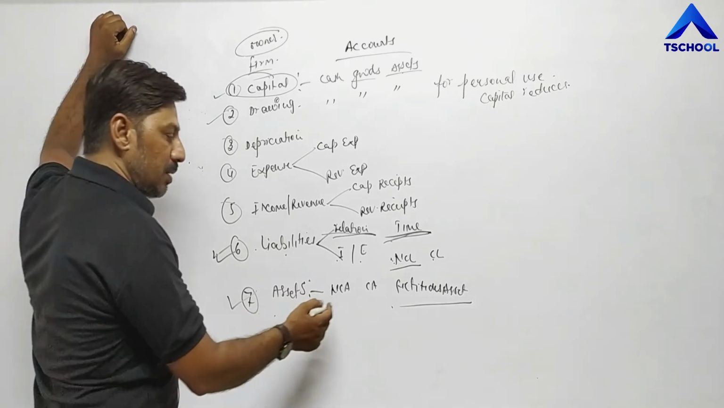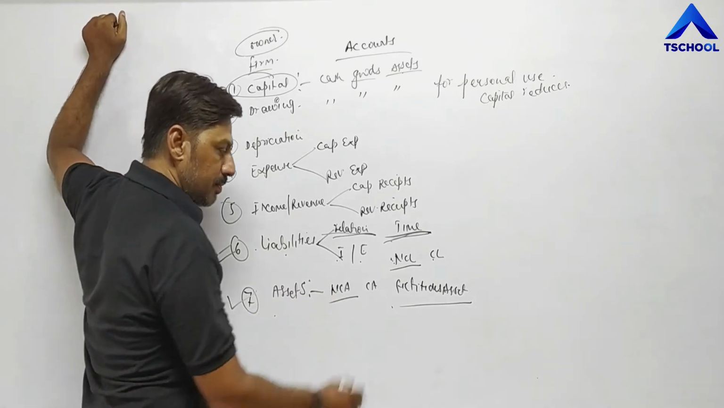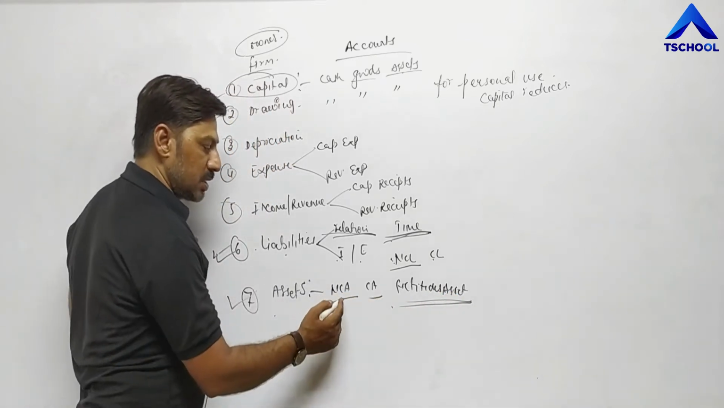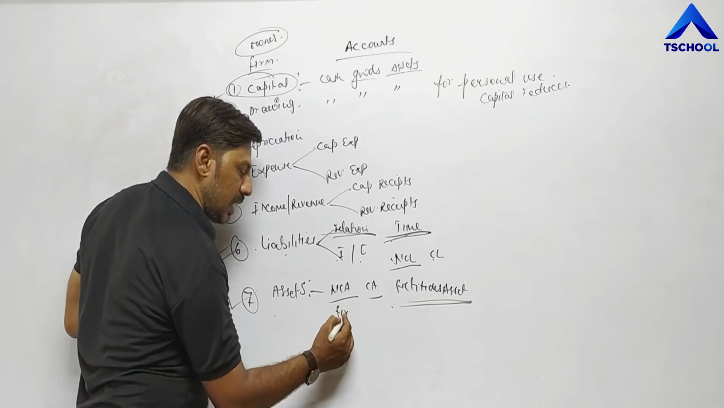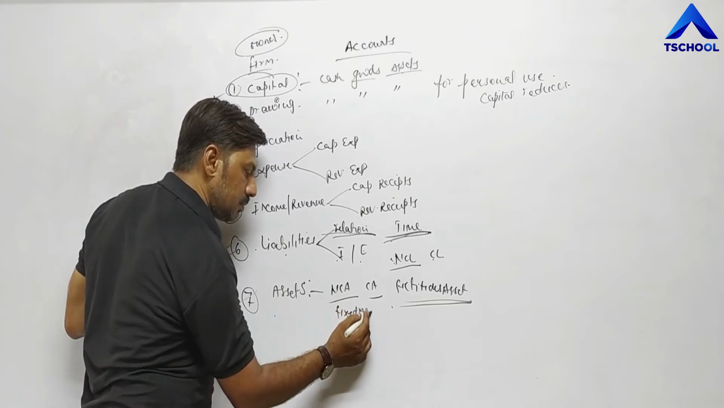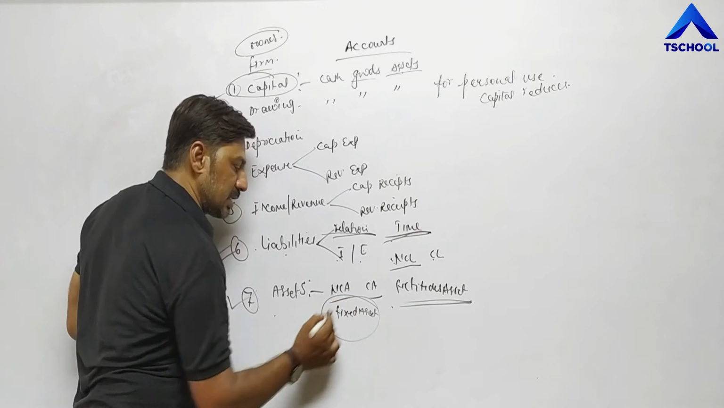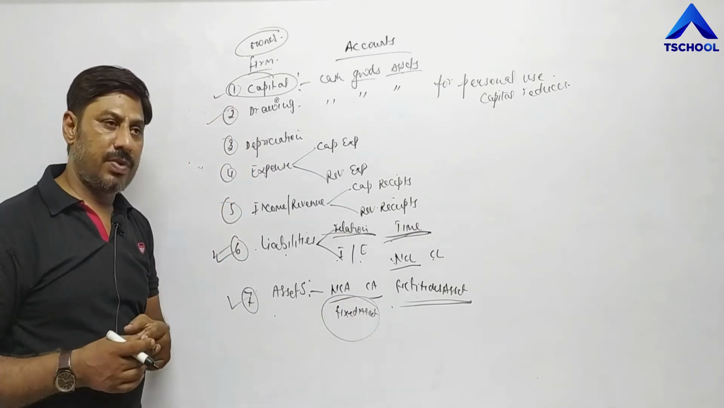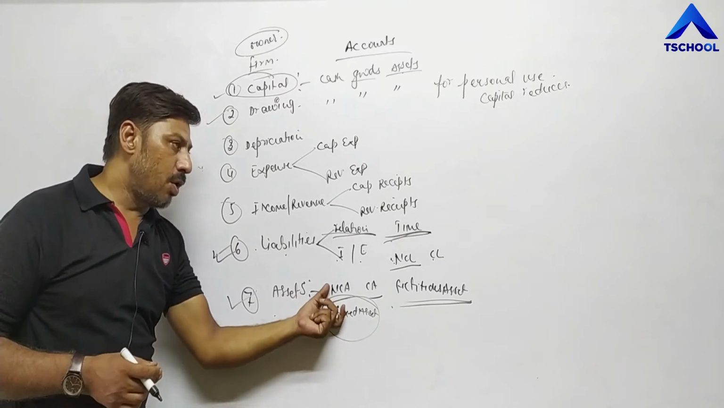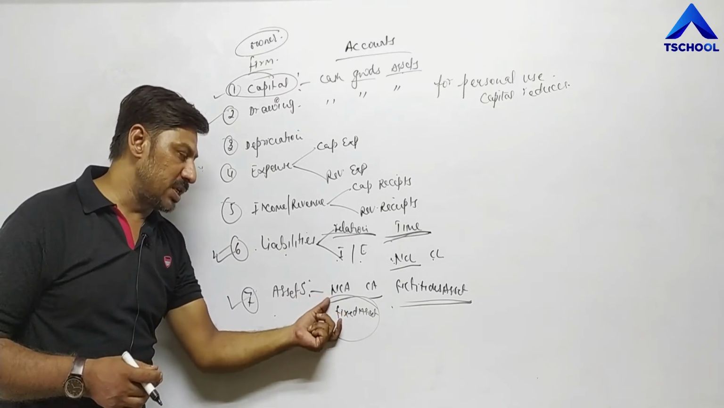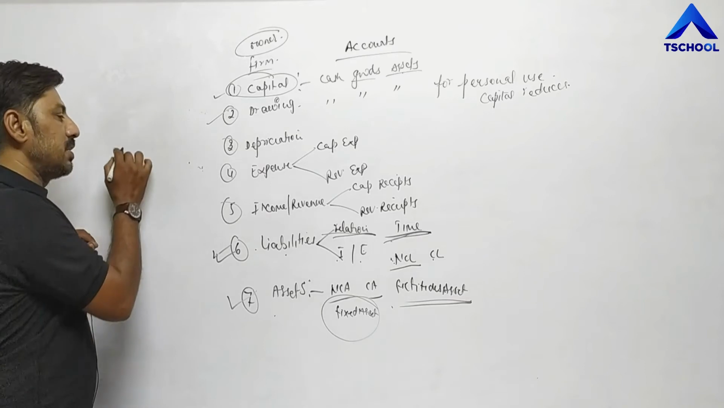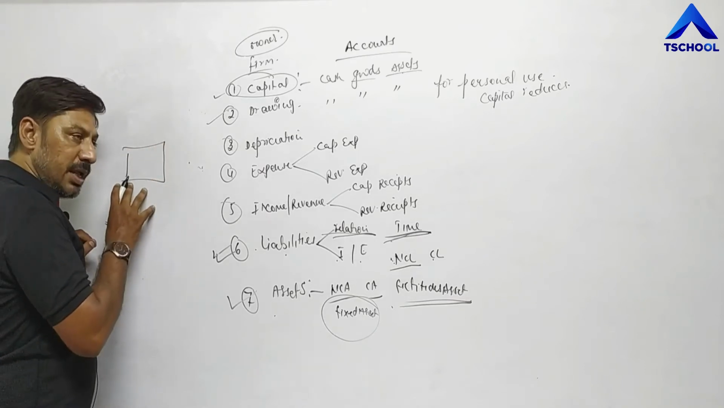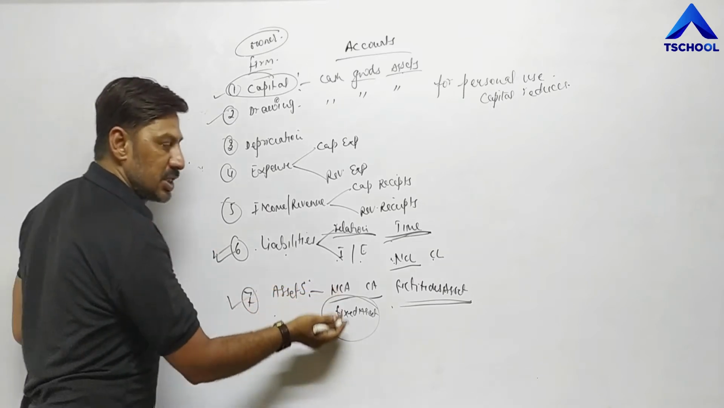Assets are of different types: non-current asset, current asset, and fictitious asset. Now first of all, non-current asset. Non-current asset is also known as fixed asset. Such assets are brought into the business not for sale. We are purchasing such type of assets only to undertake our business activities. Our intention is not to sell these type of assets.